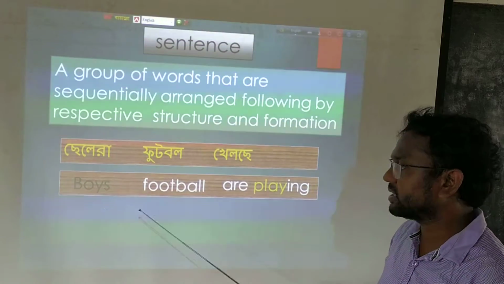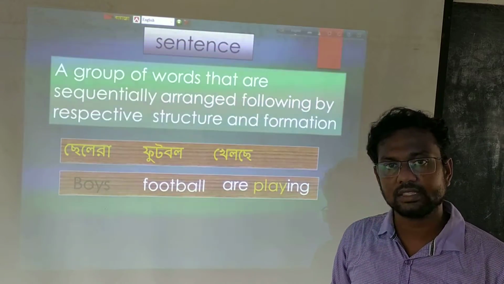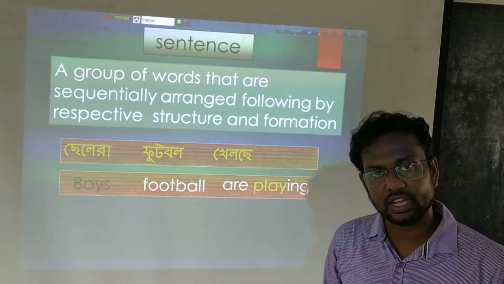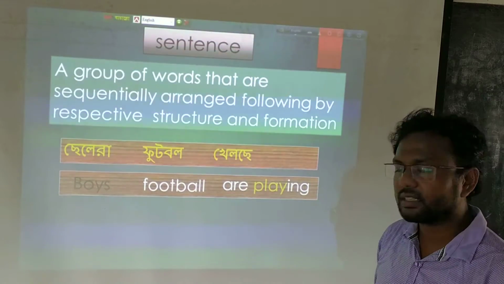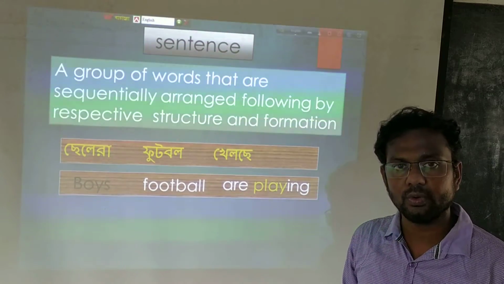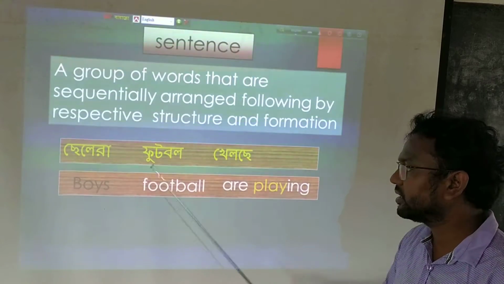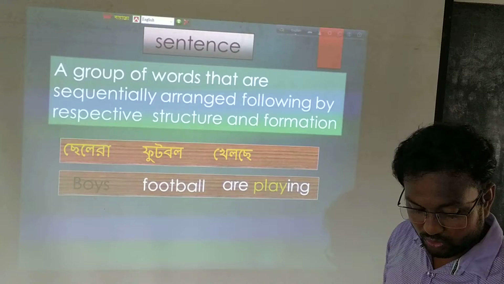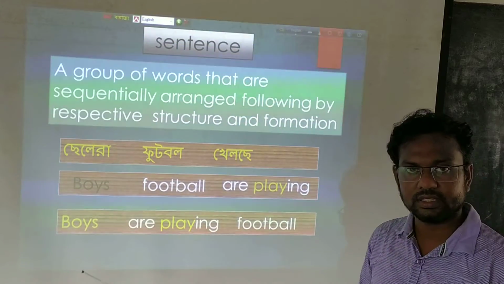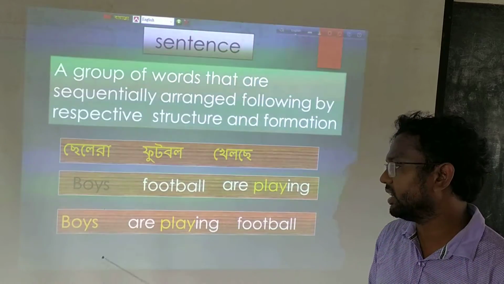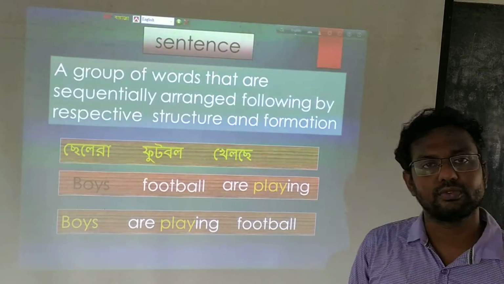Now, how will the sentence be sequentially arranged in the correct way in the English language? As it is an assertive sentence, we know the sequence here is subject, then verb, then object. So the sentence that is sequentially correct here is: boys are playing football.